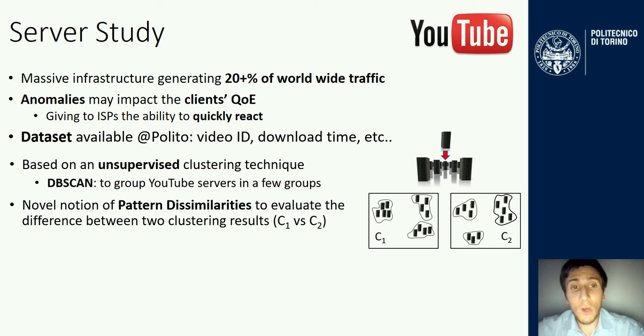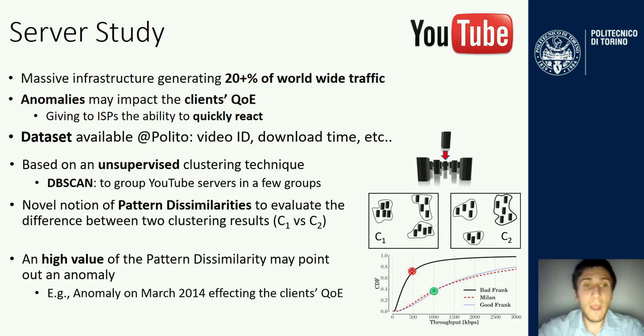Secondly, by using a novel notion called pattern similarity, I study the evolution of these few groups over time, from one snapshot to another. Then, by evaluating the pattern similarity trend over time, I am able to spot changes. Some of them are also anomalies.